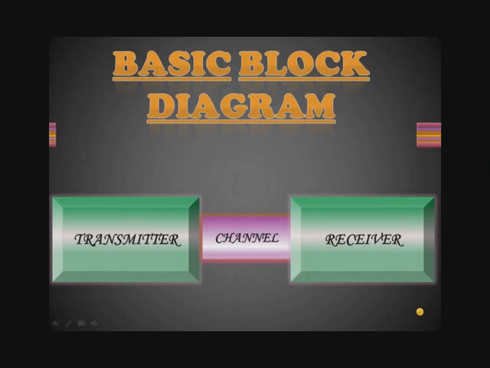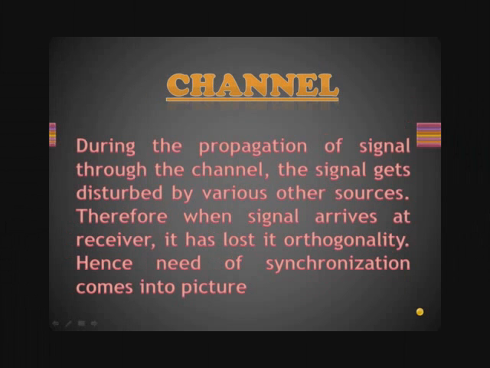The basic block diagram of this project comprises a transmitter, a receiver, and in between it has a channel. When the wave propagates through the channel, it gets disturbed by various other sources present in the channel. Hence, the orthogonality of the transmitted symbols gets lost. Therefore, we are going to overcome this orthogonality loss. When the signals arrive at the receiver, they have lost their orthogonality. Hence, the need for synchronization comes into the picture.